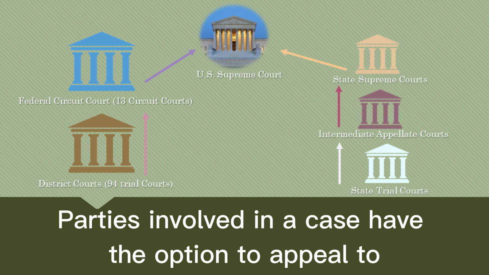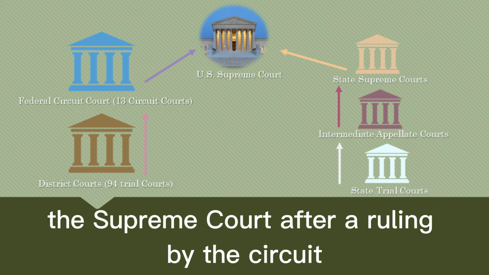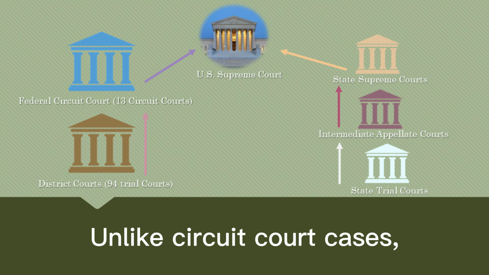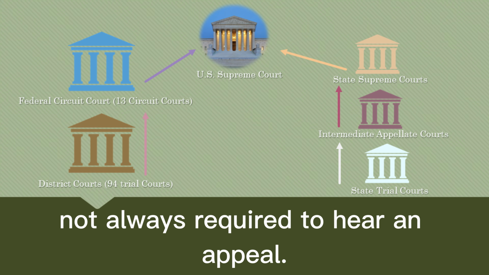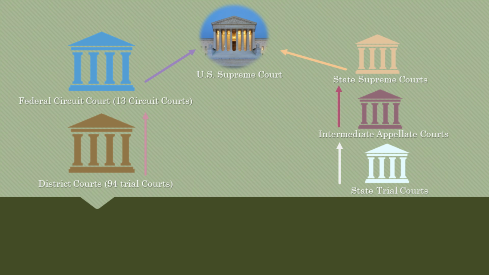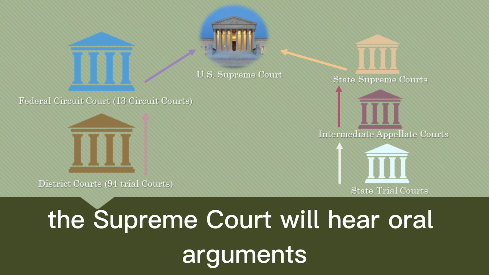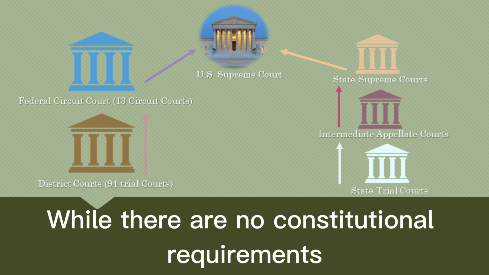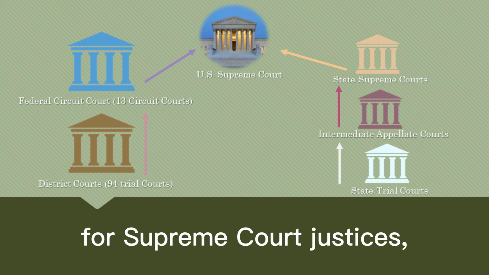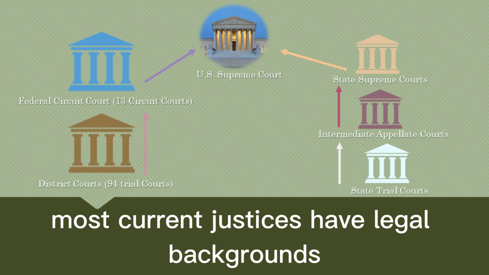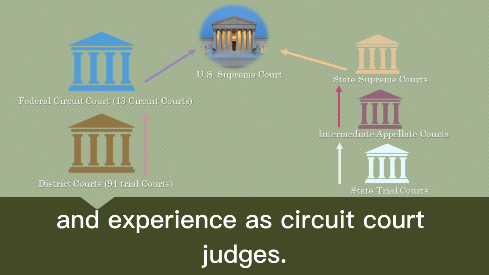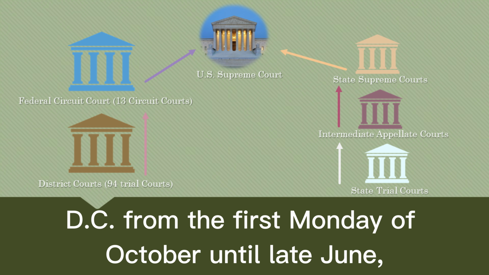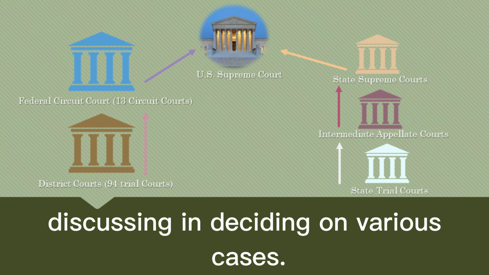Parties involved in a case have the option to appeal to the Supreme Court after a ruling by the Circuit Court or State Supreme Court. Unlike circuit court cases, the Supreme Court is not always required to hear an appeal. If a writ is granted, the Supreme Court will hear oral arguments and review briefs. While there are no constitutional requirements for Supreme Court justices, most current justices have legal backgrounds and experience as circuit court judges. The Supreme Court meets in Washington, D.C. from the first Monday of October until late June, discussing and deciding on various cases.